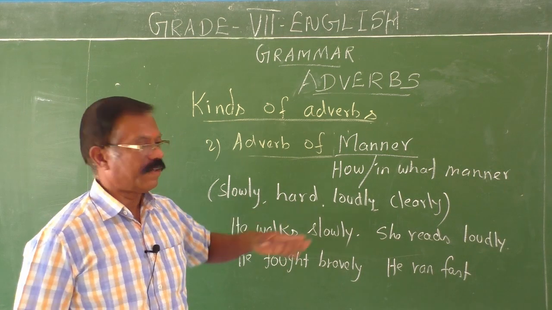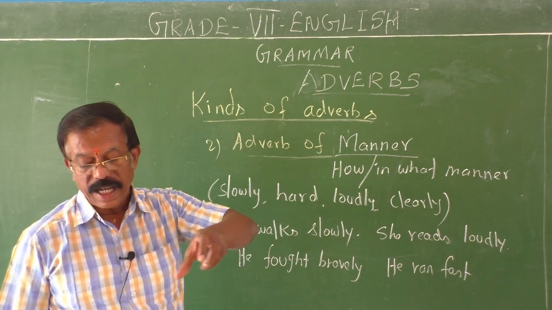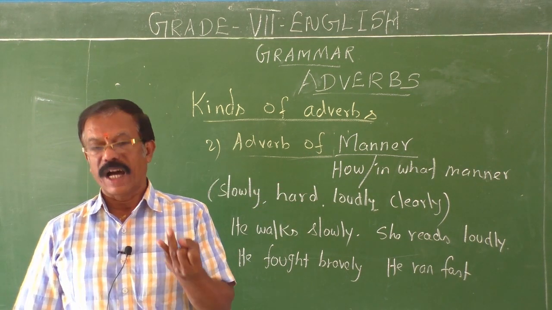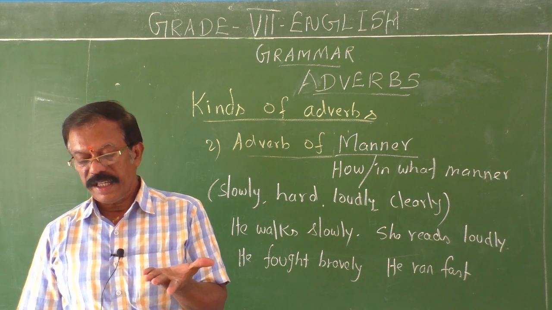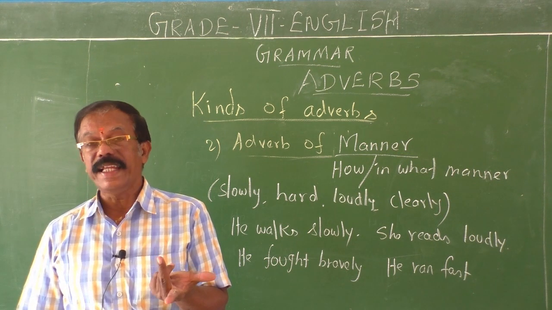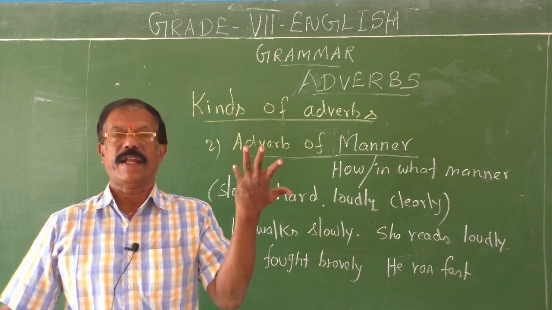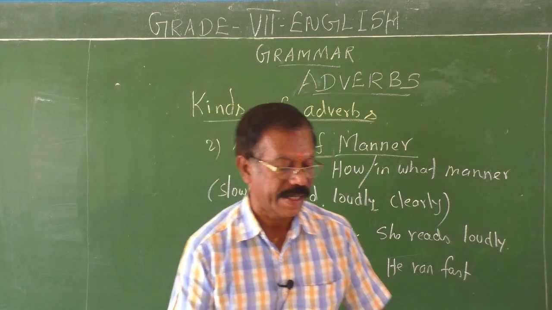Besides the list I have given here, I just read out the sentences where I have used adverbs of manner. Slowly, loudly, hard, bravely, soundly, fast, kindly, clearly, legibly, sweetly and politely. They are all called adverbs of manner.